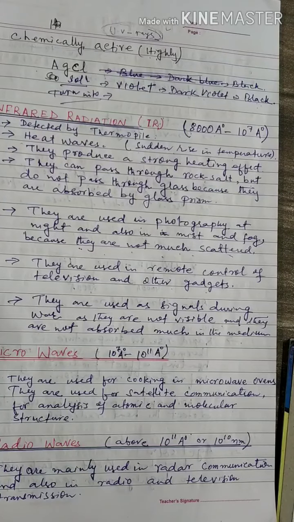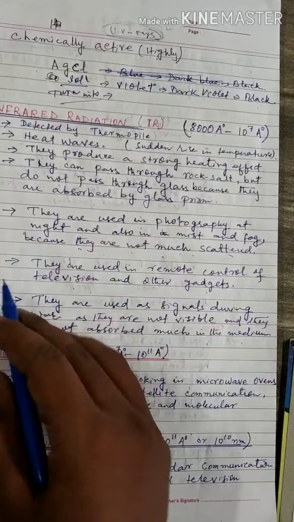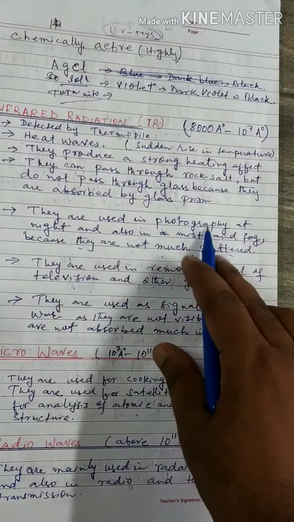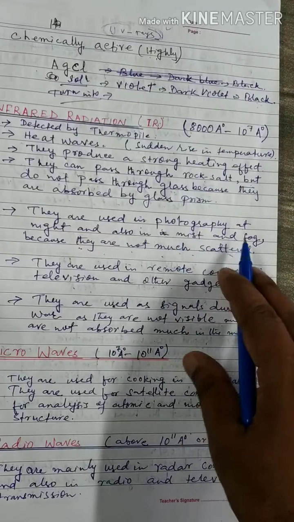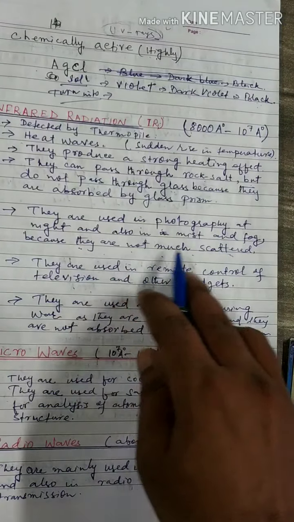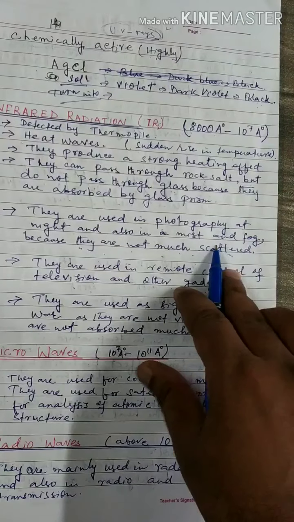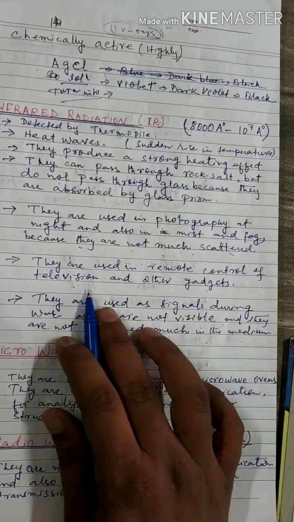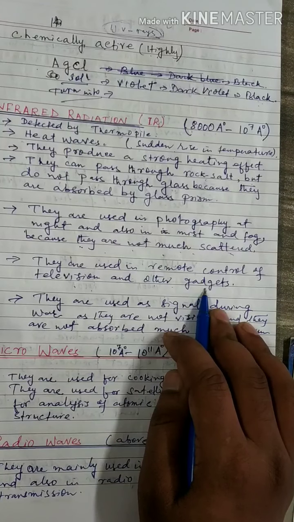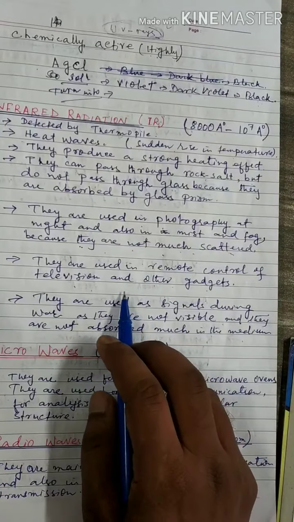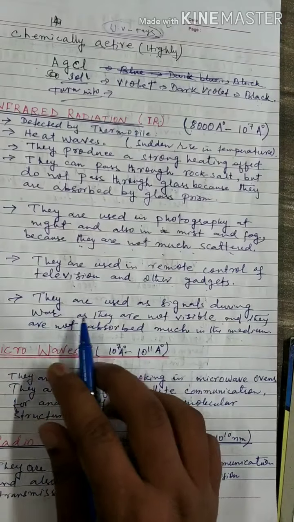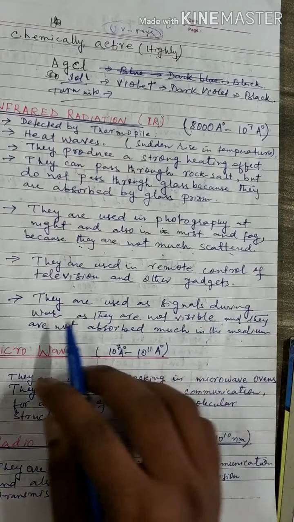In a remote control, infrared comes out from the remote. They are also used as a signal during war.